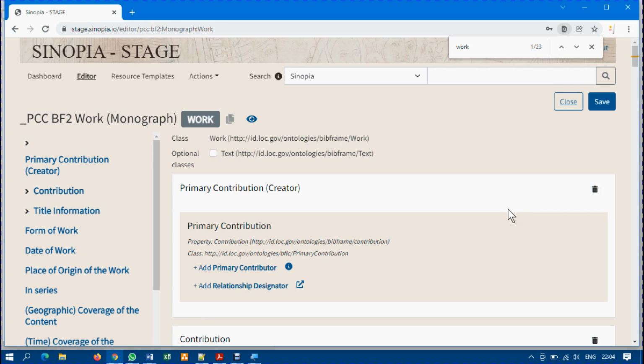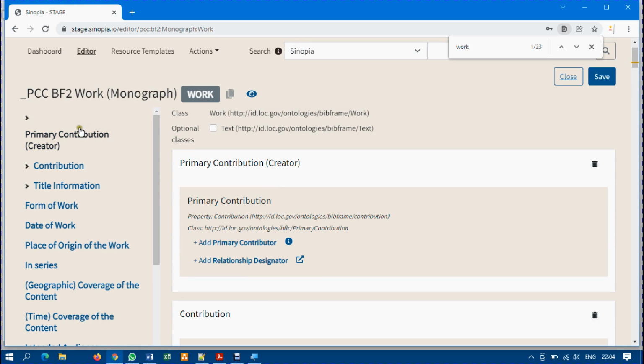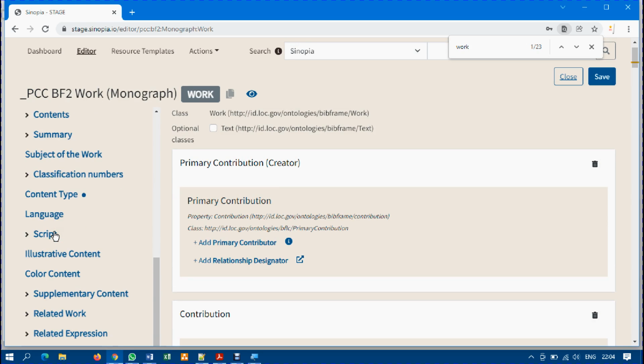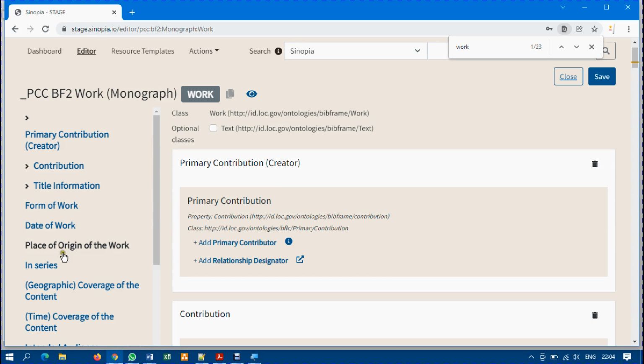You can see that another page has appeared, and this is the template that I would like to work with. At the top left corner here, you can see the name of the monograph, work highlighted, embossed, and you can see _PCCBF2 work monograph. This is the template I'm going to work with now. And as I told you before in our previous training, all the icon menu that we are seeing to the left here, we can click on them and go straight to the columns where we want to tab. But we are going to follow it one after the other.